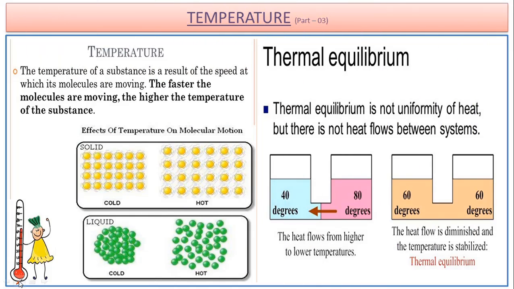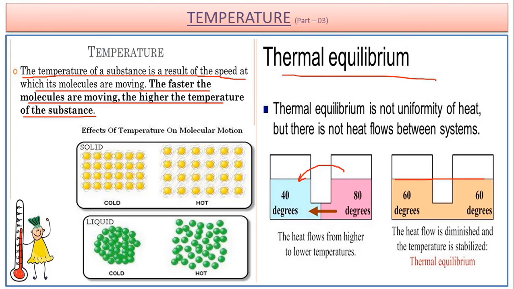Now, from our previous understanding, we can say the temperature of a substance is a result of the speed at which its molecules are moving. The faster the molecules are moving, the higher the temperature of the substance. Due to that, we observe different kinds of effects, such as the flow of heat. When two bodies are at two different temperatures, there is a flow of heat from a higher region to the lower region. But it stops when they reach an equilibrium situation, which is termed thermal equilibrium.